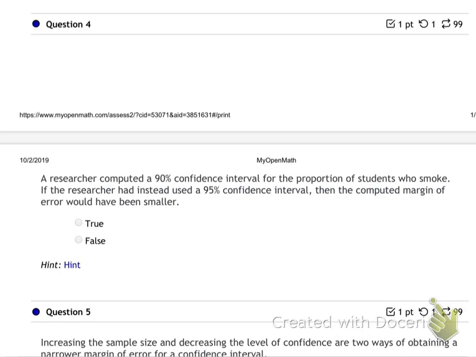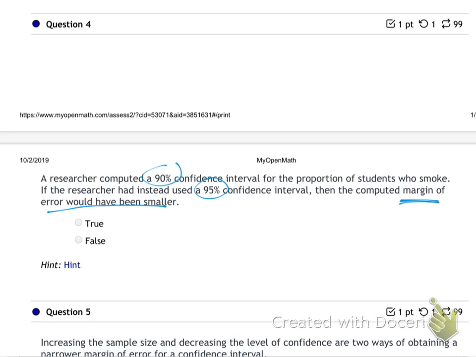All right, number 4. A researcher computed a 90% confidence interval for the proportion of students who smoke. If the researcher had instead used a 95% confidence interval, then the computed margin of error would have been smaller. Is that true? Margin of error is smaller when the confidence level goes up. Is that true or is that false? So remember, think about real life.